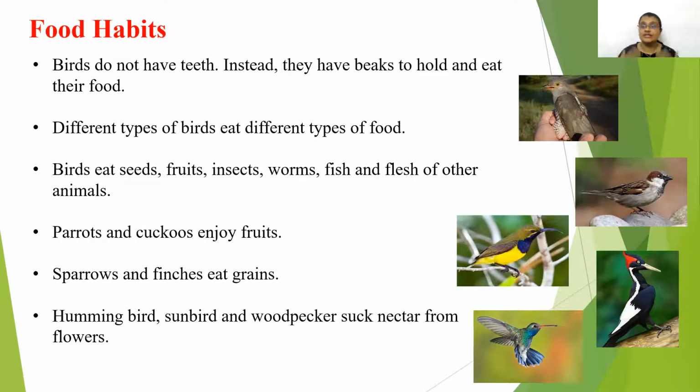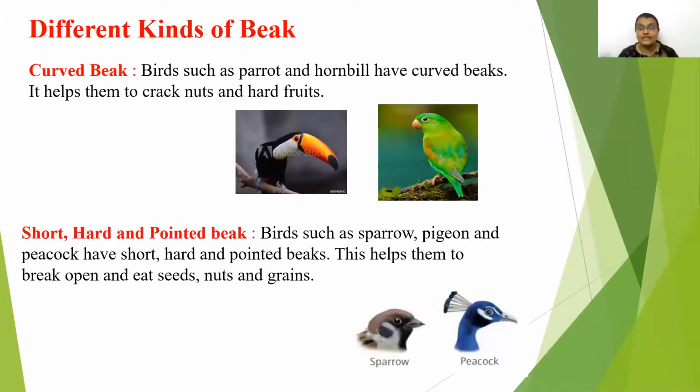And children, they have different kinds of beaks also, right? So we will discuss that now. Different kinds of beak. Curved beak. You can see birds such as parrot and hornbill have a curved beak. It helps them to crack nuts and hard fruits because they eat nuts and fruits. So they have this type of beak. Second one, short, hard and pointed beak.